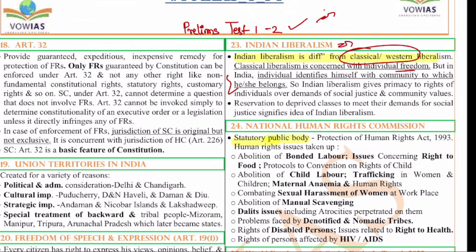In the West generally the individual is given more importance. Okay. And reservation to deprived classes to meet the demands for social justice signifies the idea of Indian liberalism. So in India we give reservation to various communities. So here communities are preferred much more compared to individuals. Okay. So that is about Indian liberalism.